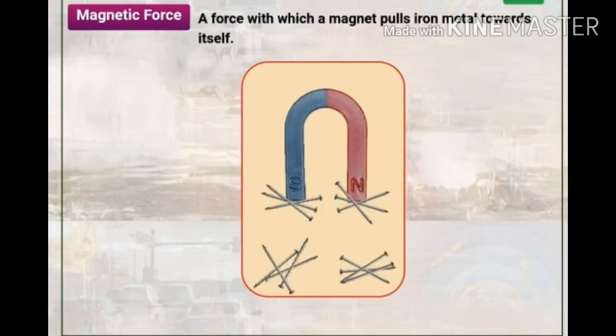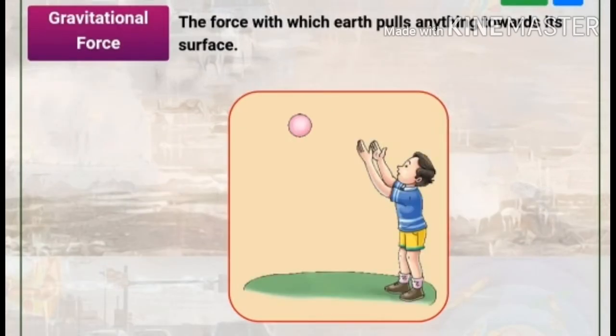Magnetic force. A force with which a magnet pulls iron or other magnetic material towards itself. Such force is called magnetic force. In the pic, a magnet, U-shaped magnet, has been shown and it is attracting iron pins, all pins towards itself. This is magnetic force.